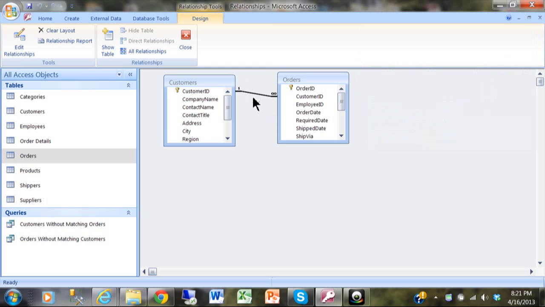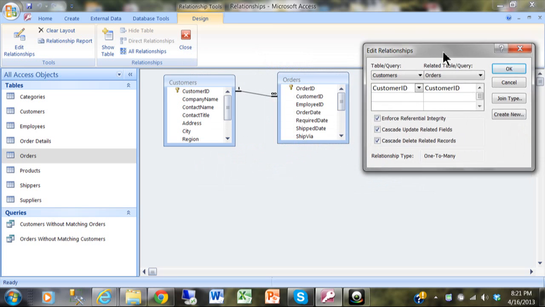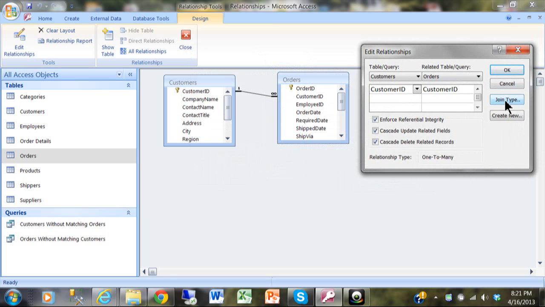Now notice how it actually shows you the one-to-many customer to orders. I'm going to double click on that line, and that'll bring us back to that screen again. There it is. Now you can see the different choices here. Here it says one-to-many. Now also, I'm going to pick on something that's called the join type.